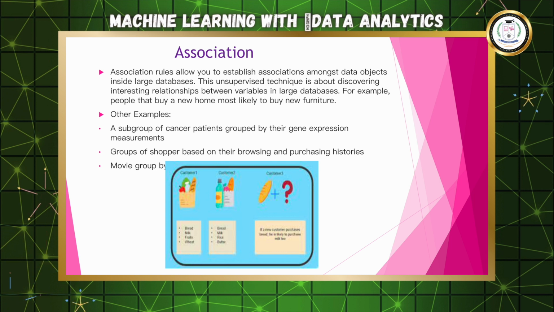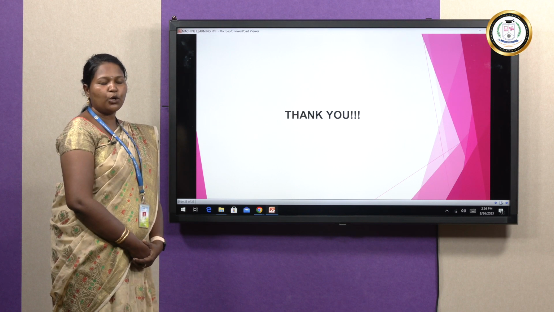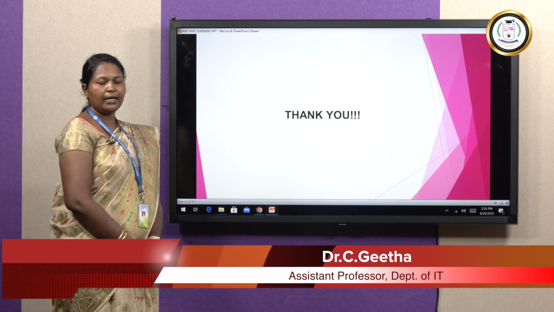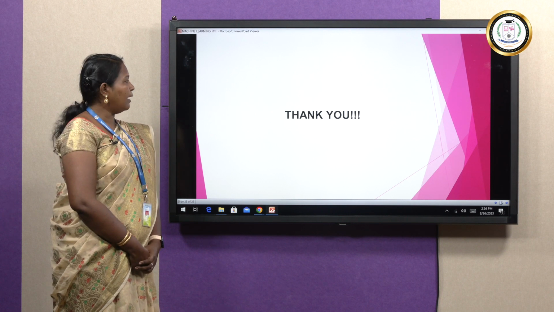So till now we have seen supervised learning algorithm and unsupervised learning algorithm. I just want to tell the important things again. In supervised learning algorithm, we have classification and regression, and in unsupervised learning algorithm, we have clustering and association.